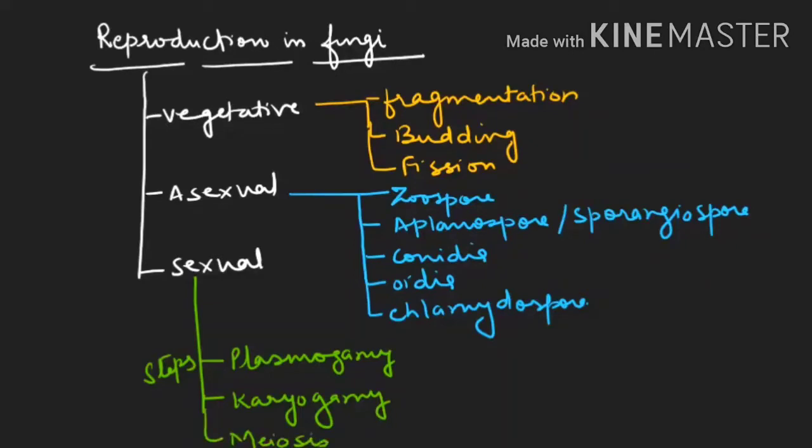In some fungus, there is a delay between plasmogamy and karyogamy, so one phase comes that is known as the dikaryophase. So these are the different methods of reproduction in fungus. One is vegetative, second is asexual, and third is sexual. Now let us study one by one.